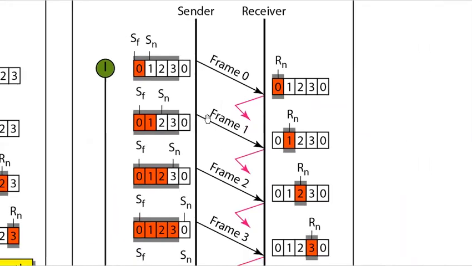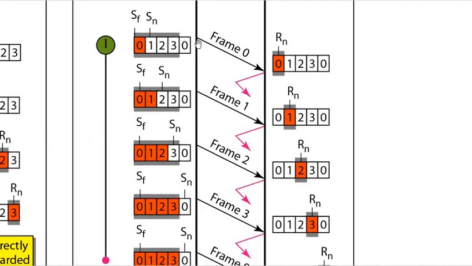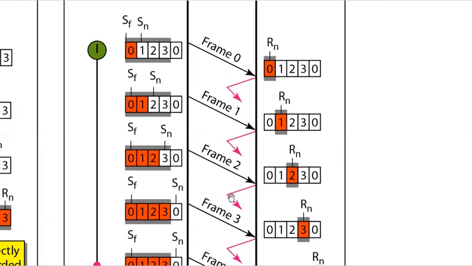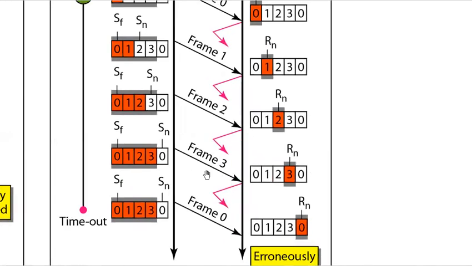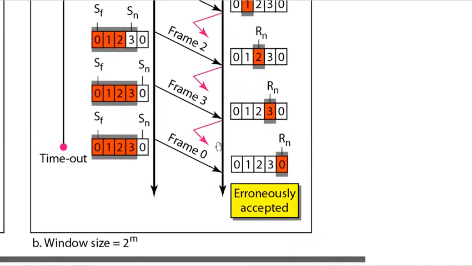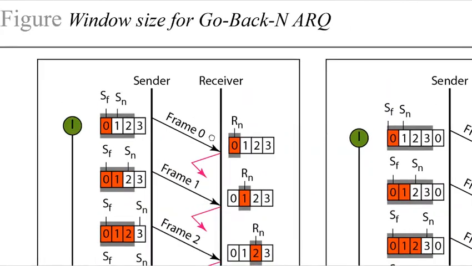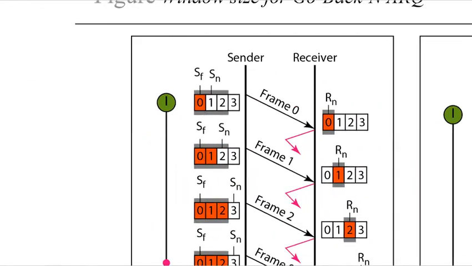Now, if you notice over here, the window size is 4 instead of 3. What will happen in that case? Frames 0, 1, 2, 3. Frame 3 is also received by the receiver. Once it receives 3, the frame 0 is sent again. This first frame is sent again. But the receiver thinks that it is the next frame, so it accepts it. So that is why we consider the window size as less than 2 power m.